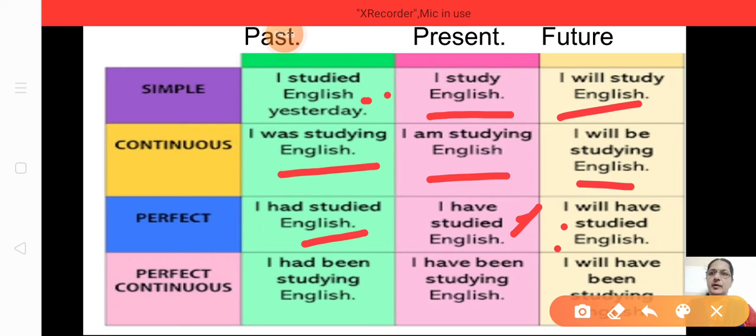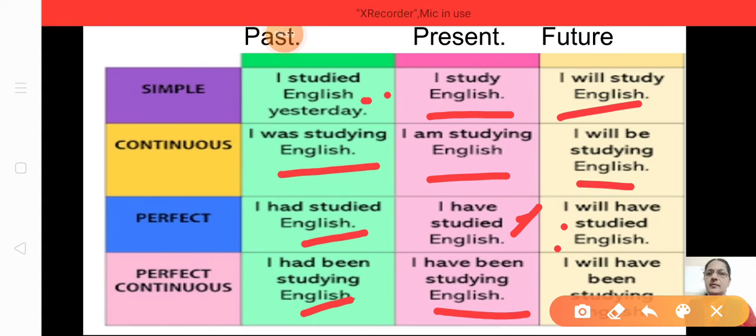Okay. Then present perfect continuous, I have been. I told you, been plus continuous means ING should be there. I have been studying English. I had been studying English. And I will have been studying English. Understood how to write? Hope you remember this table. Let me revise once again. Simple present tense will be I study English. Okay.